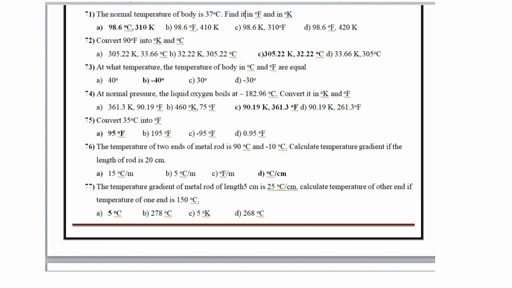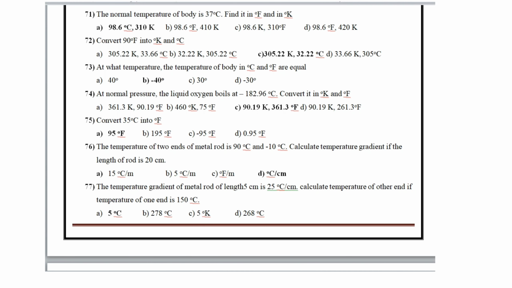Then convert 90 Fahrenheit into degree Kelvin and Celsius. This is 305.22 Kelvin and 32.22 degrees Celsius. At what temperature the temperature of body in degree Celsius and Fahrenheit are equal? This is minus 40 degree.